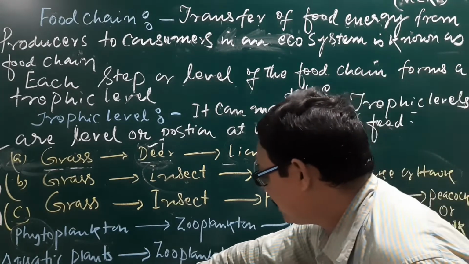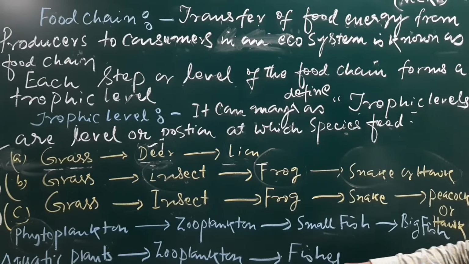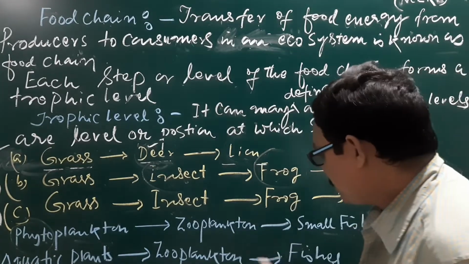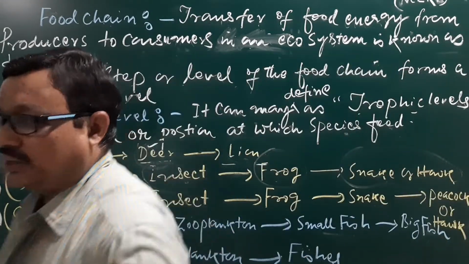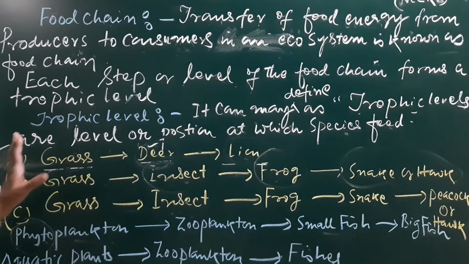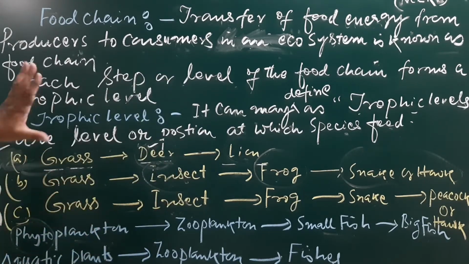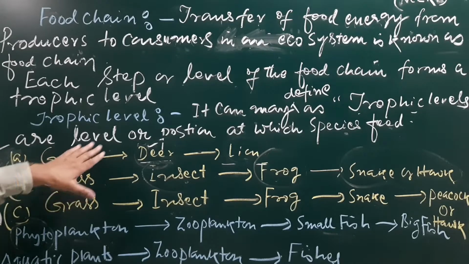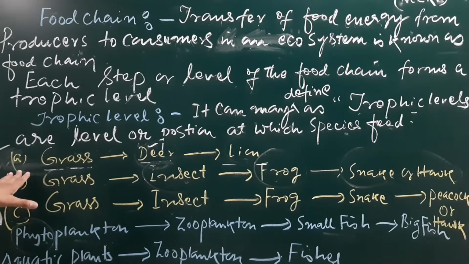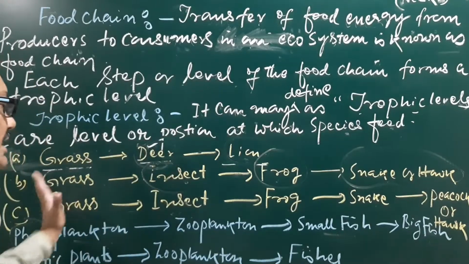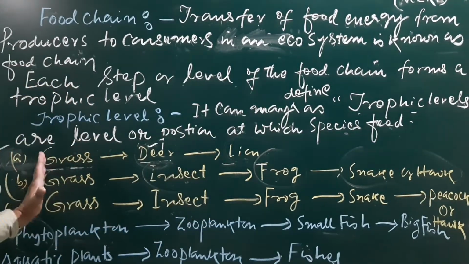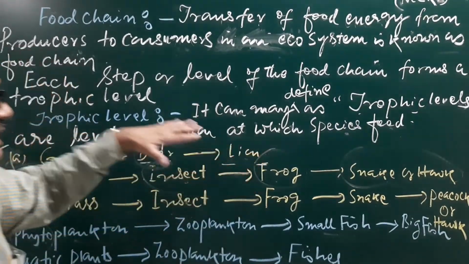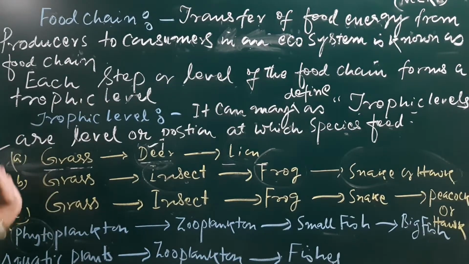In this food chain there is a zooplankton and fishes, only two consumers, that means three different trophic levels. So in all these cases we have seen that the energy or the food is transferred from the producer to the consumers through the different trophic levels.